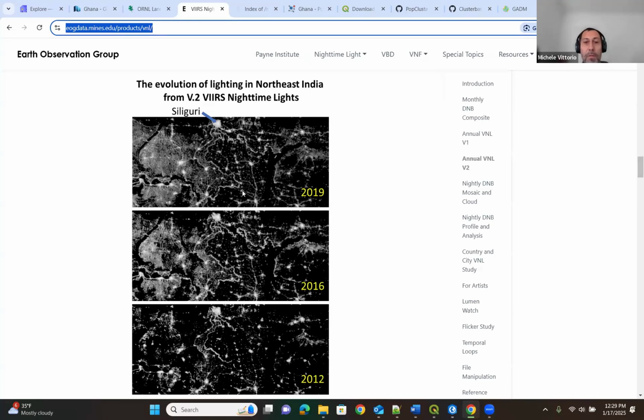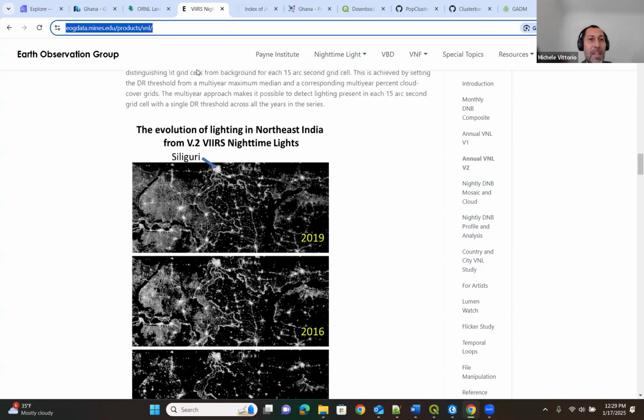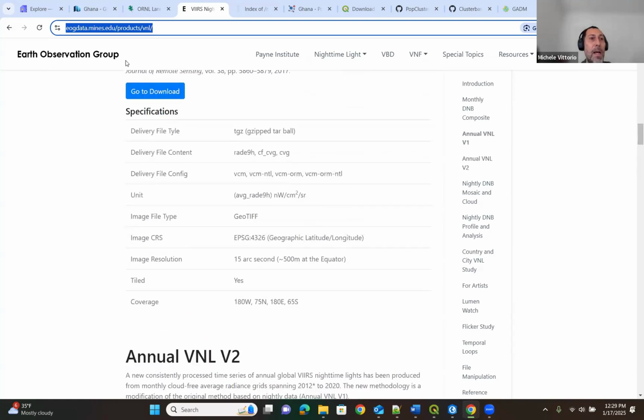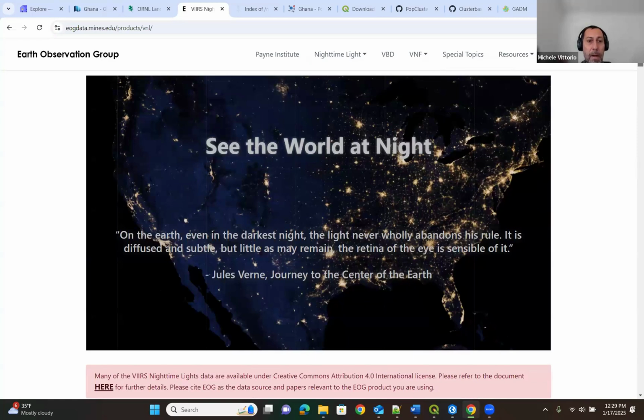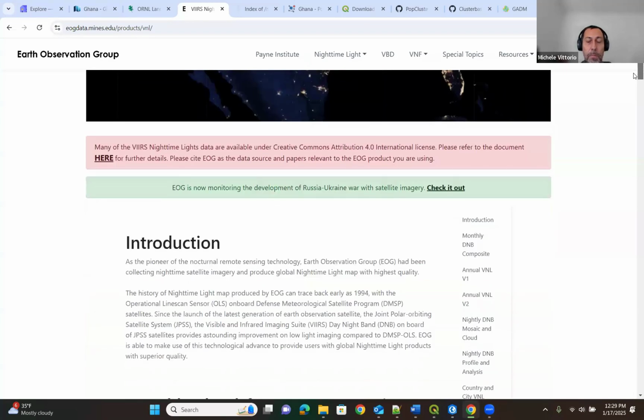It is useful, of course, to understand which areas are more reached by electricity than others, and compare this result with the population distribution. So this data has moved a little bit during the last years between different websites. Now they are hosted on this website here, the Earth Observation Group. So you can find the link here.